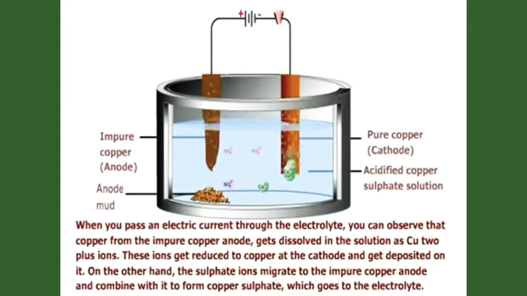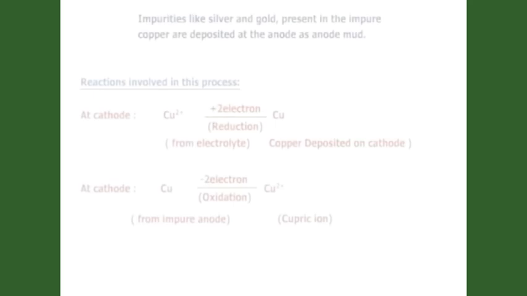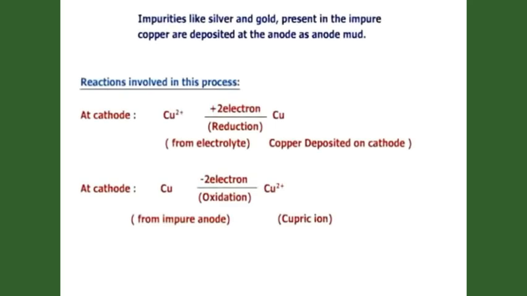Meanwhile, the less electropositive impurities settle down as anode mud. The reactions involved in this process are shown here: the Cu2+ ion in the electrolyte gains electrons and deposits as Cu at the cathode. Similarly, at the anode, the Cu of the impure anode oxidizes and gives Cu2+ ion.